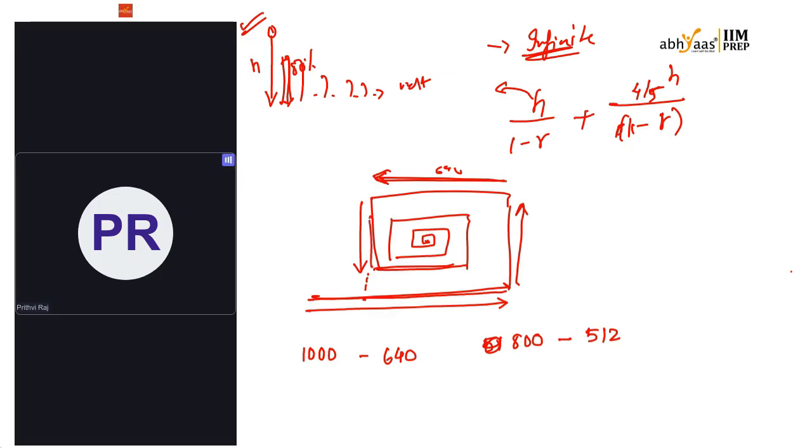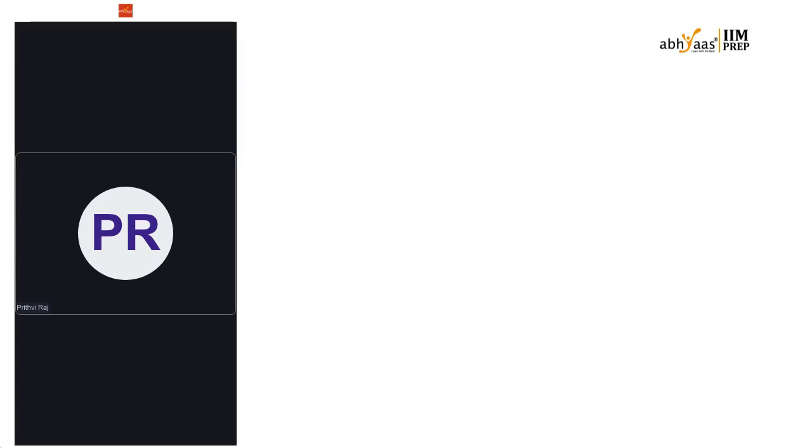This cycle continues. So how much has been reduced from here to here? The same percentage will be reduced for every cycle. Okay, so again, this whole thing is in GP. The whole thing is in geometric progression. Okay, so each move is 80% of the previous move.